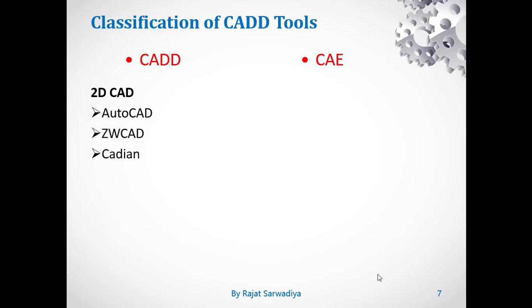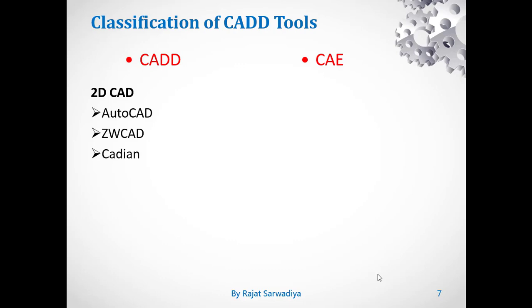I have listed some of them which are actually preferred by the industries. These tools are majorly designed and used for 2D CAD work. In these tools you can perform the 2D work, you can create the drafting or you can create the sketches in these tools.